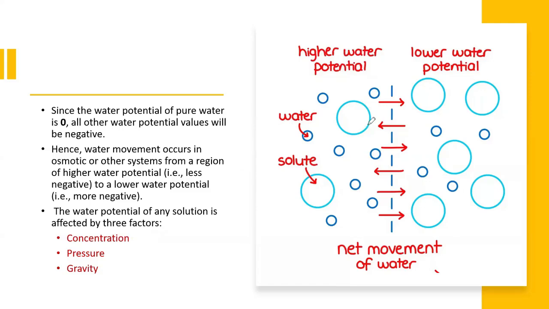When higher water molecules are present outside of the cell, water moves from outside into the cell. However, when the cell is turgid, the concentration of water molecules is higher within the cell than outside, and then water molecules move from the cell to the environment. That is known as the higher water potential to lower water potential concentration gradient.